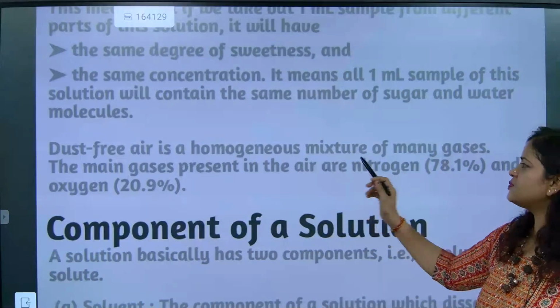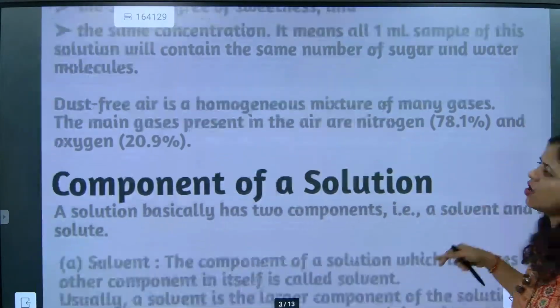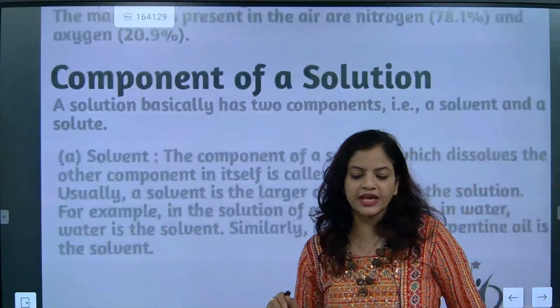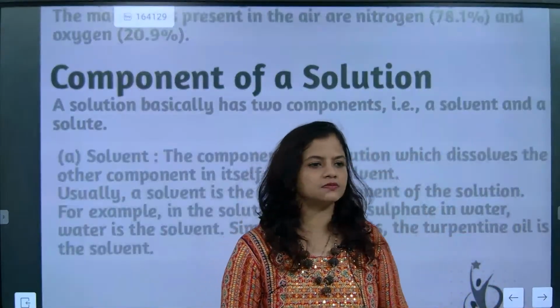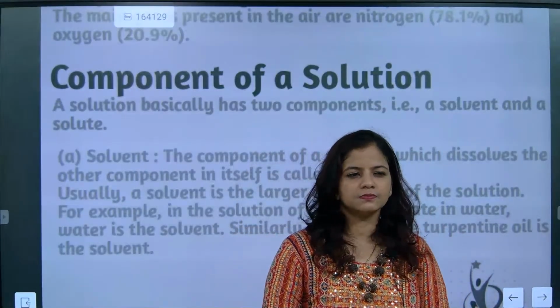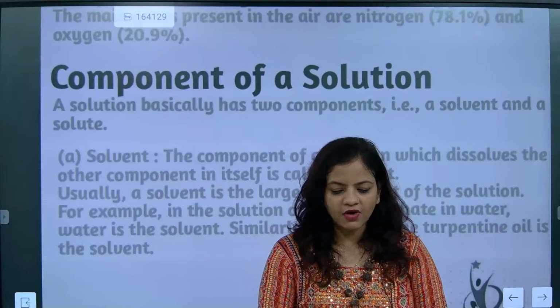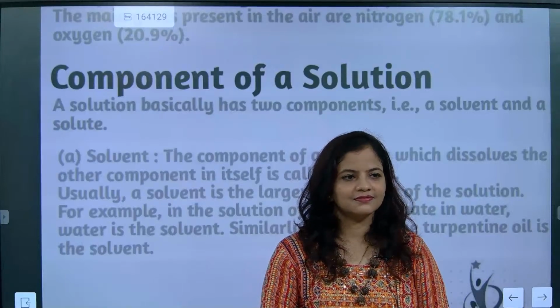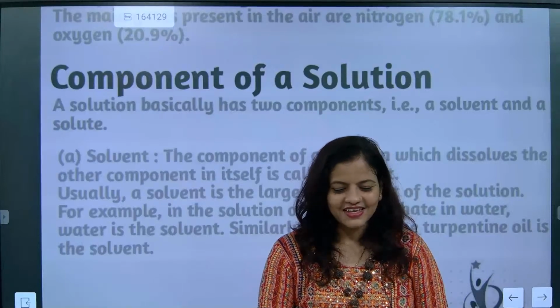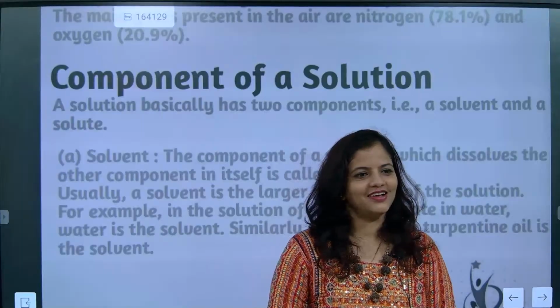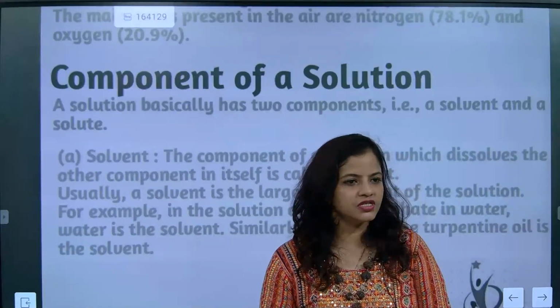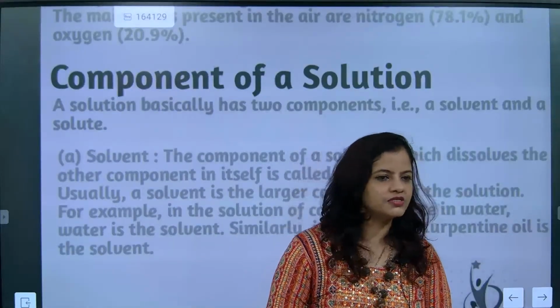The main gases present in air are nitrogen and oxygen. Dust-free air means the air which does not have dust or smoke. Smoke-free air is homogeneous. Dust-free air is homogeneous.